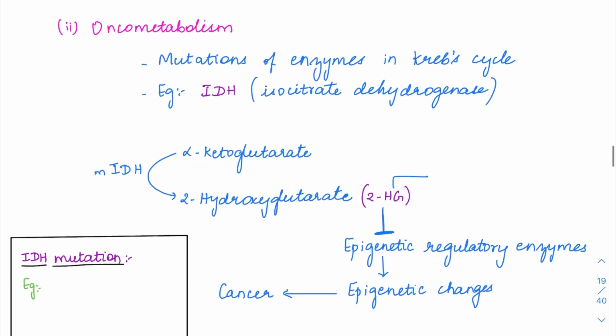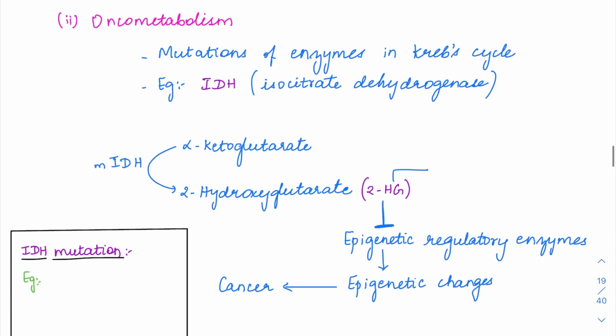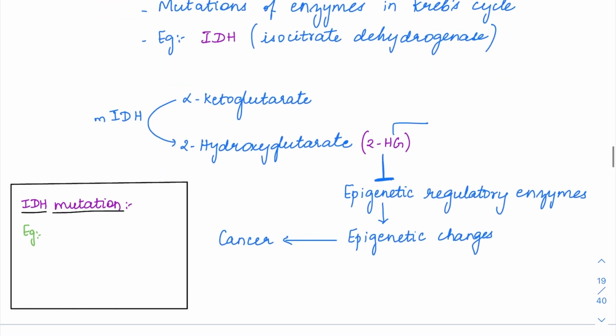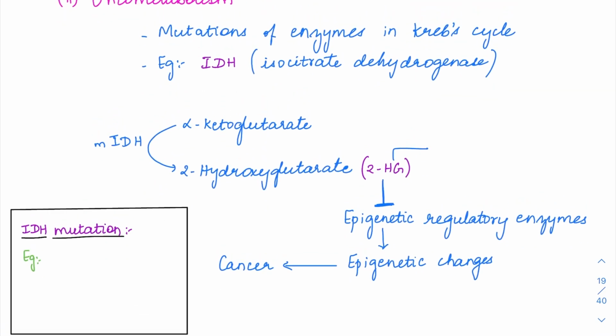Under metabolism itself, there is going to be something called oncometabolism. So tumor cells actually preferentially mutate the genes of enzymes which are involved in the Krebs cycle. The Krebs cycle is one of the pathways we read in biochemistry, right? In the Krebs cycle, we have many enzymes. Out of that, some of the enzyme genes are going to be mutated by the tumor cells.